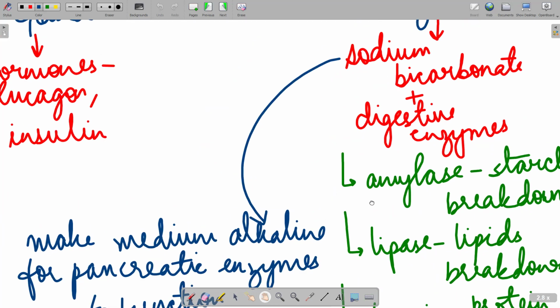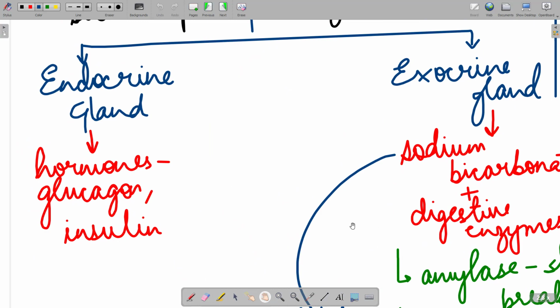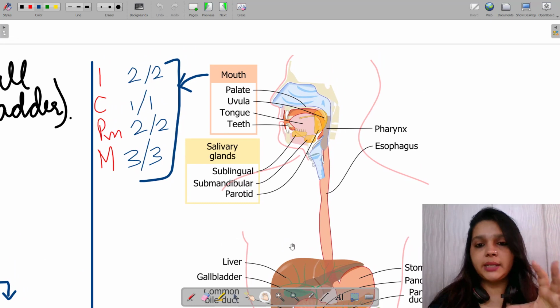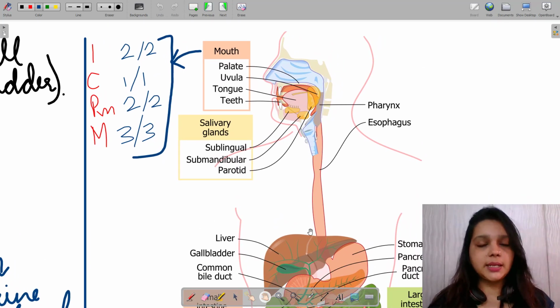So this was all about pancreas, which is quite important. All right. So now let us look at the diagram again, and let us understand, have we really got down to understanding digestion or not.